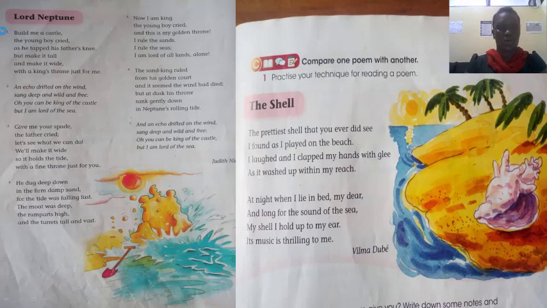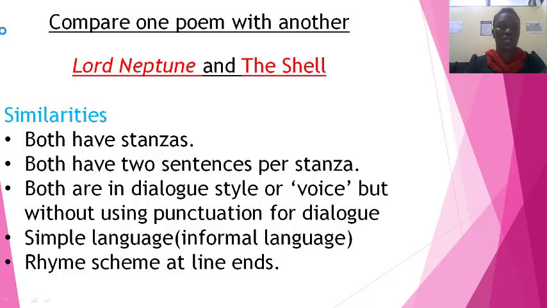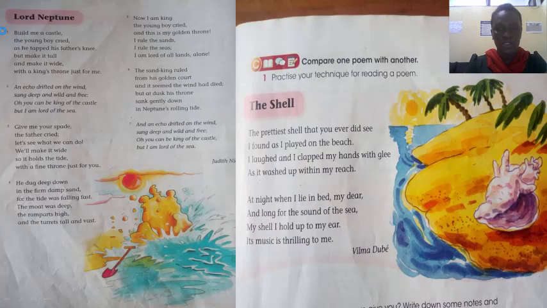In both the poems, there is the use of dialogue, but punctuation marks have not been used to show words spoken by a person. Simple language. The next similarity is that both have simple language. And the language used here takes a personal tone. It's as if the narrator is talking directly to her or his audience. The language is simple and friendly.